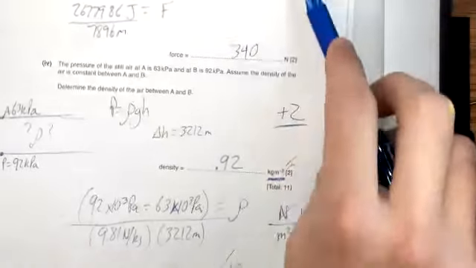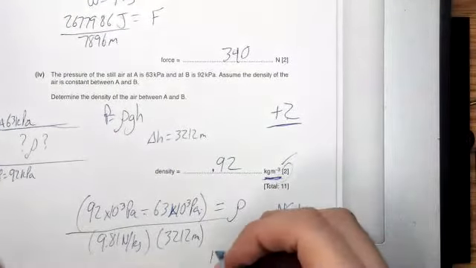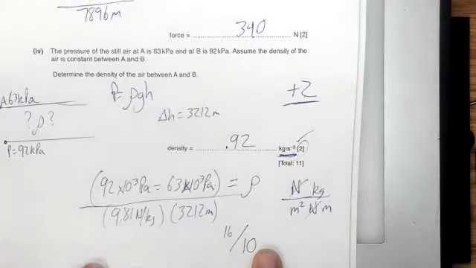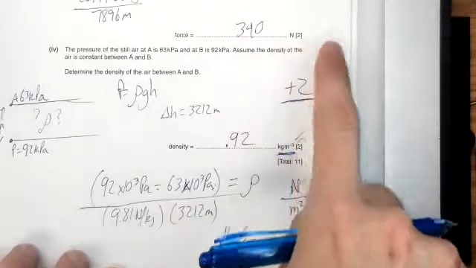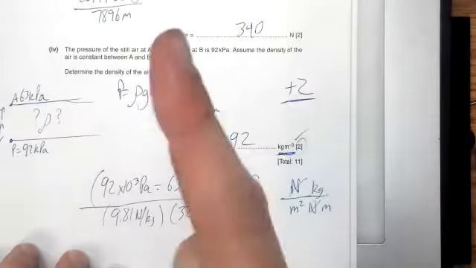If you got everything right, you could have earned a 16 out of 10 on this week's quiz. I don't think anybody did, because I don't think anybody got this one, and I don't think anybody got this one either. But these were freebies anyway, so you're going to add those two in.